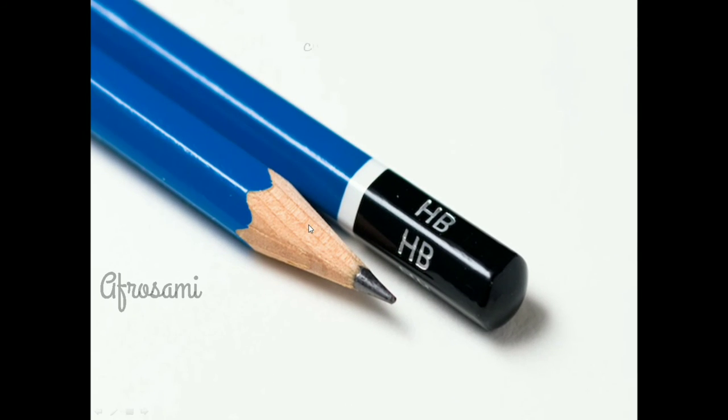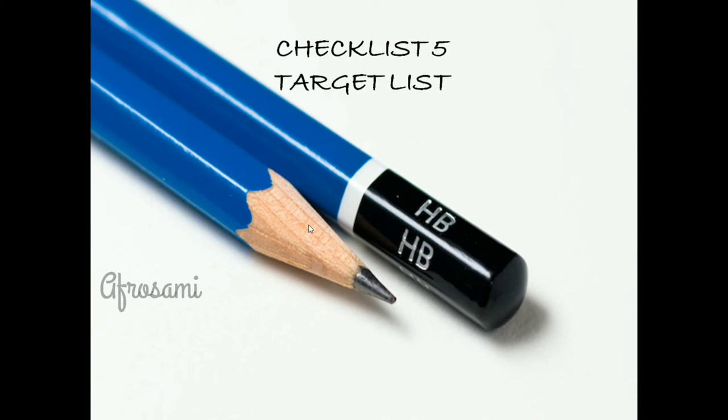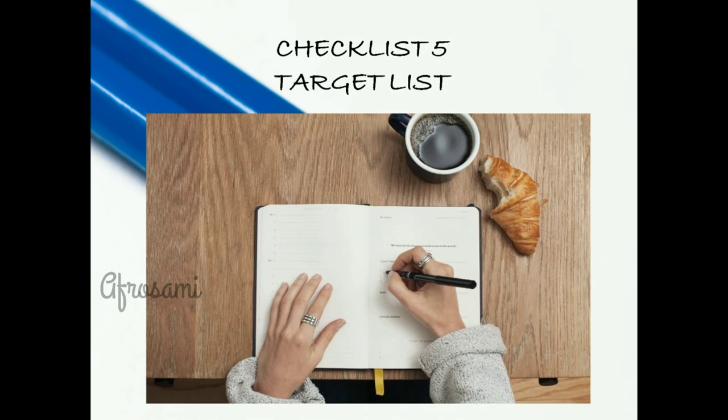Now I am going to discuss my 5th method of making a checklist, that is the target list. Early morning when I wake up, I make a target. What works do I have to complete today? What topics do I have to cover today? What notes do I have to cover today?